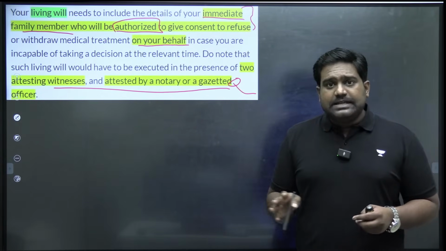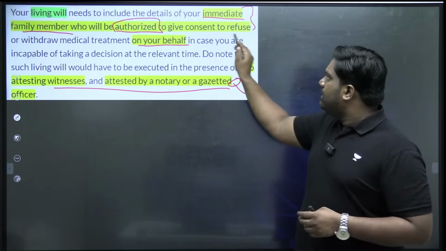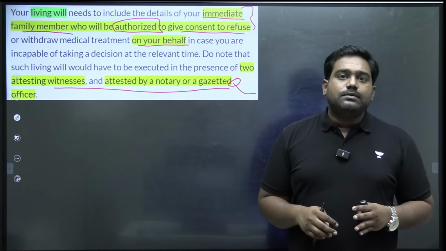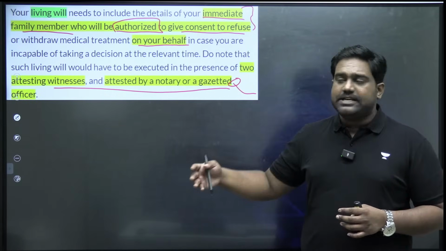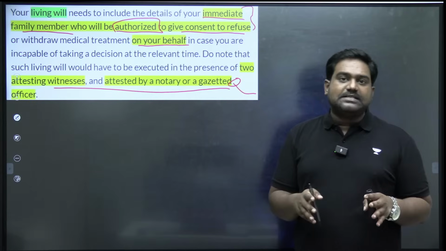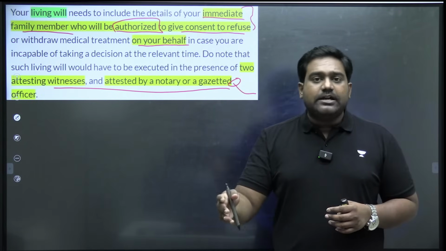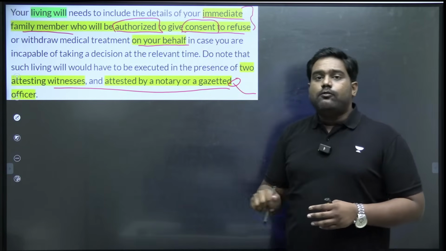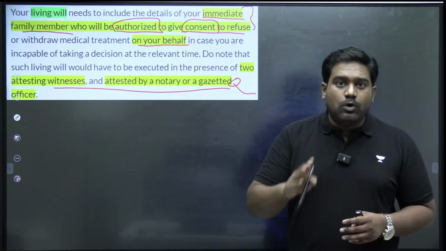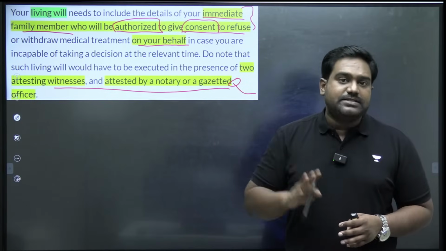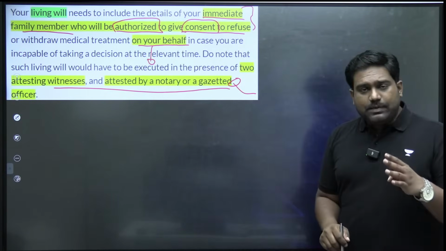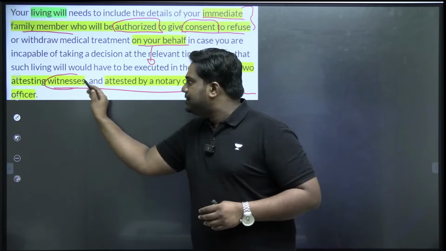But if the patient is aware, is conscious, then the patient themselves can exercise this. But in case of a vegetative state, in case of complete incapacity of the patient, the nominated immediate family member will be authorized to give consent for refusing further treatment, for withholding life support at the end stage. So this document has to be attested by two witnesses.